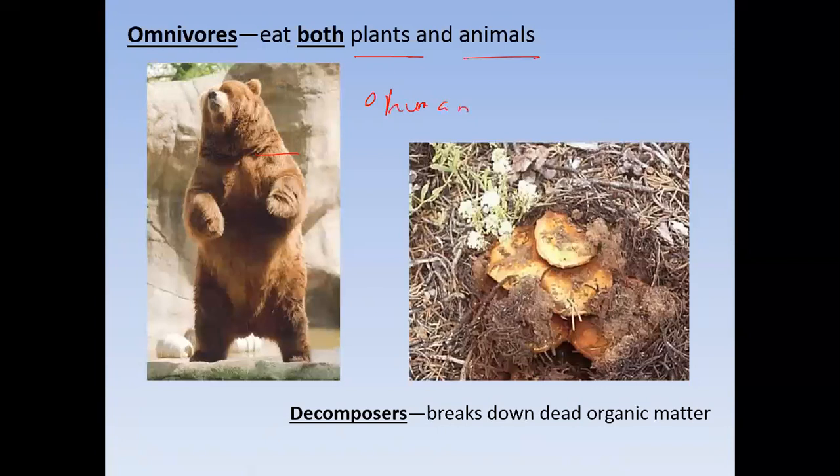And another one we have is the decomposers. The decomposers are organisms that can break down dead organic matter to get energy for themselves. This is an example of a decomposer. An example of them is mushroom. It's going to break down all the nutrients, the dead organic matter from plants, and it's going to use that as a source of energy for itself before it grows.